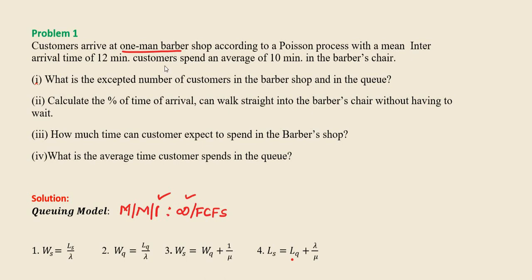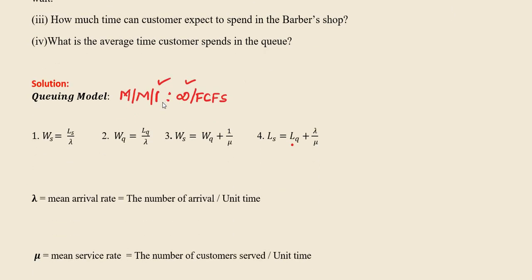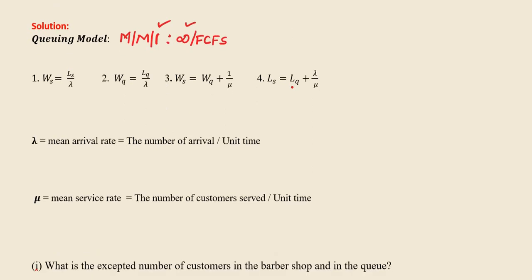And how do we recollect Little's formulas? You have Ws equal to Ls divided by lambda, Wq equal to Lq divided by lambda, Ws equal to Wq plus 1 divided by mu, and Ls is equal to Lq plus lambda divided by mu.